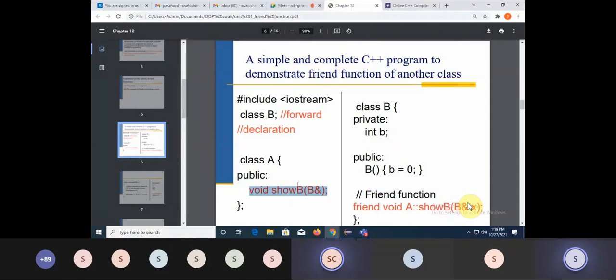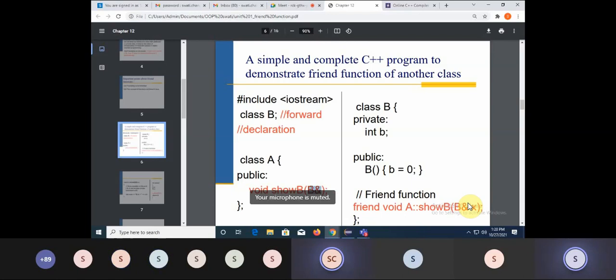यहाँ पे keyword friend है क्या? No. Here it is not a friend. So when it is not a friend, it must be a member function of this class A. Fine. It must be a member function of this class A. But I'm passing the argument as in class B. So a member function of one class trying to access the private data of another class. This is possible. This is feasible. Fine.